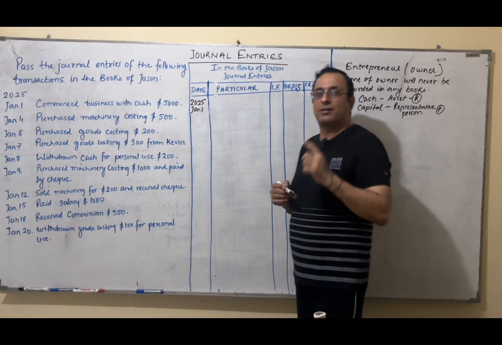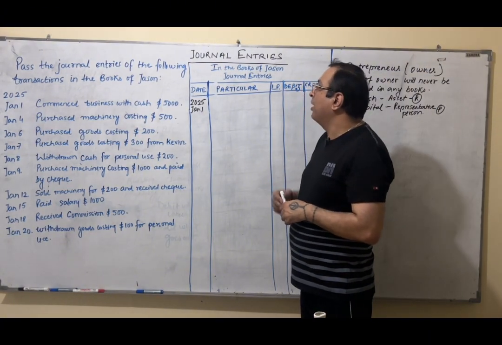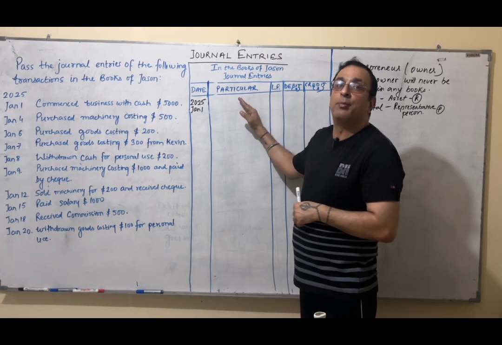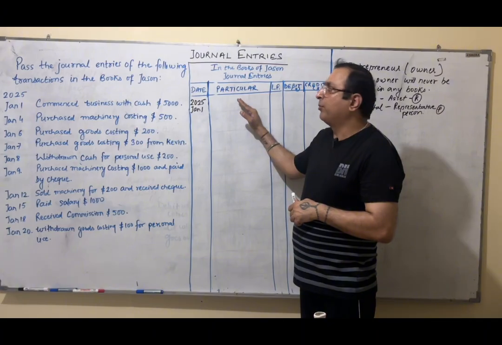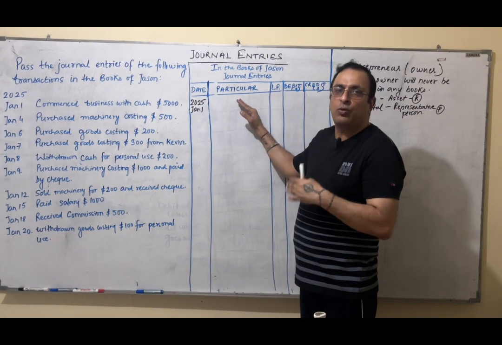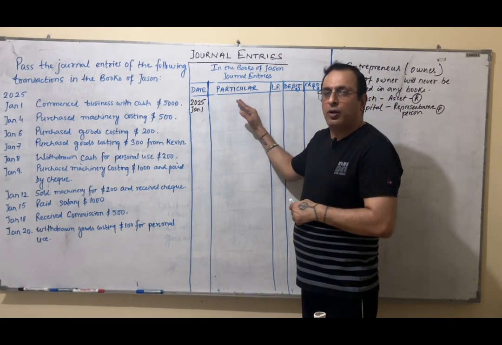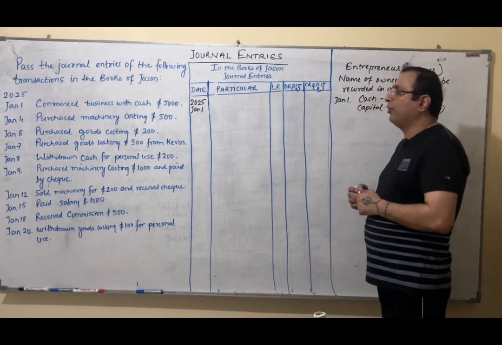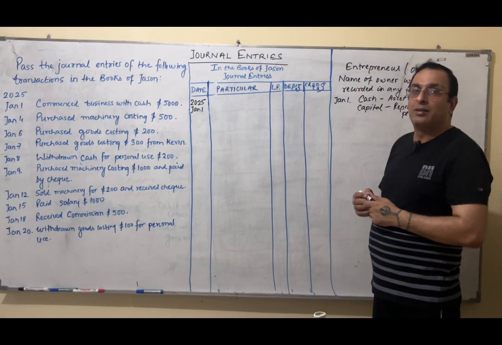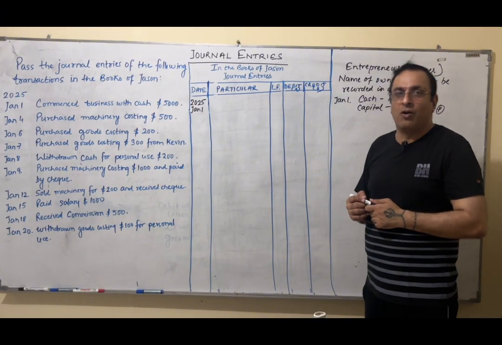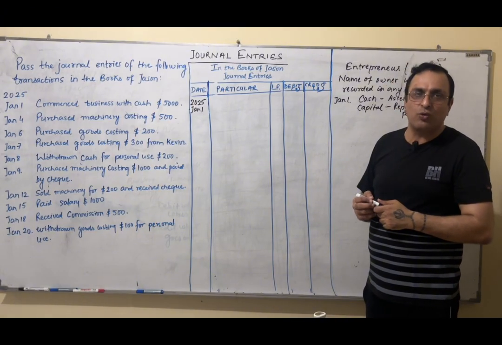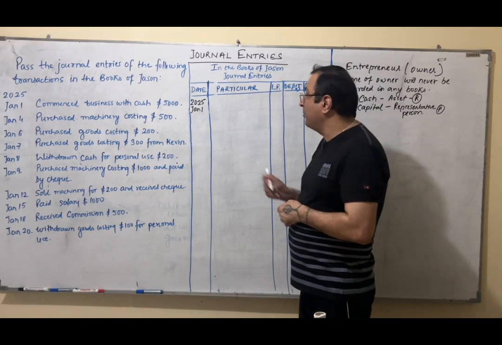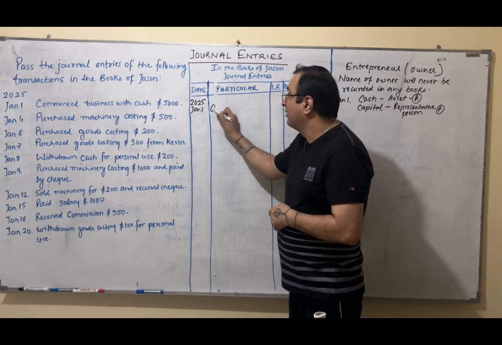Now, one more thing, just keep in mind, whenever you are making journal entries, think from the point of view of business, right? Do not think from the point of view of any person, whether owner or outsider. Think from the point of view of business. Now, see here. If we think from the point of view of business, in the business, cash comes in. How? Owner is giving. Jason is giving cash to the business. So I am thinking from the point of view of business. Cash comes in the business. So what comes in? Debit.